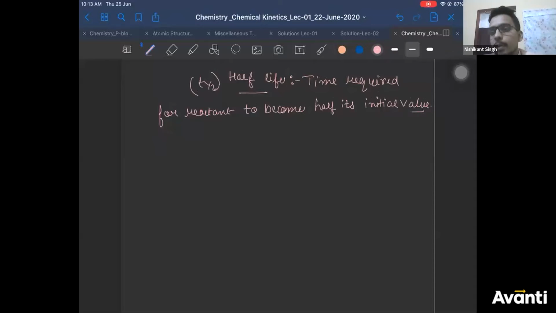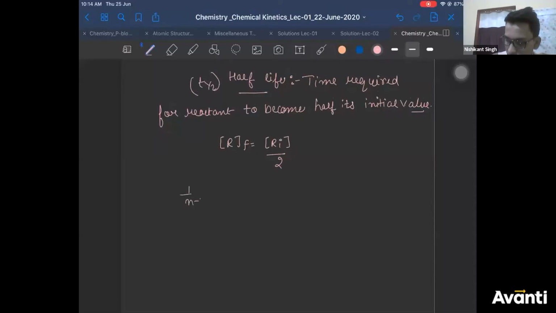If it is the time required for 50% of the reaction to complete, that means if you started with 2 mole of reactant, it should become how much mole now? 1 mole. So for 50% of the reaction to happen, you need to use this. Then R final will become equal to R initial by 2.